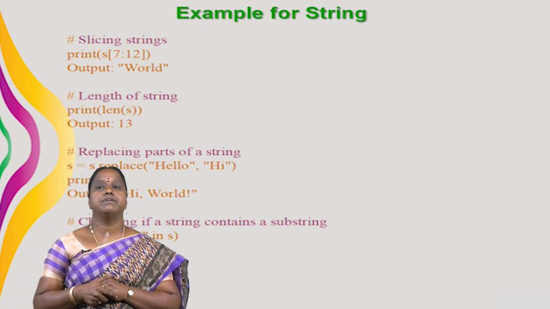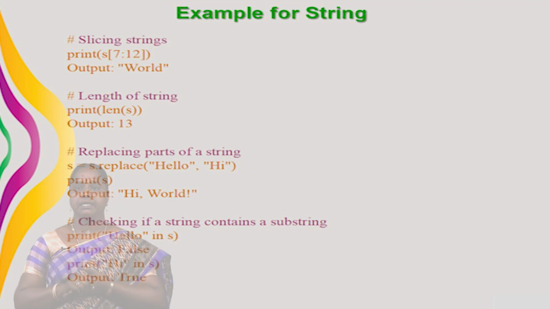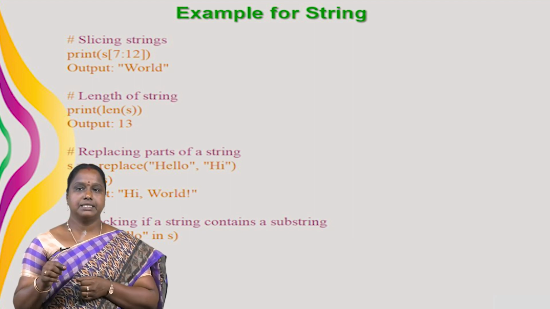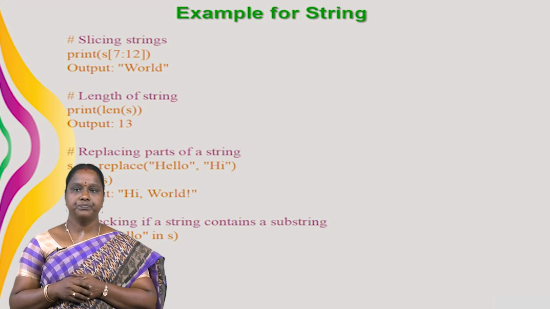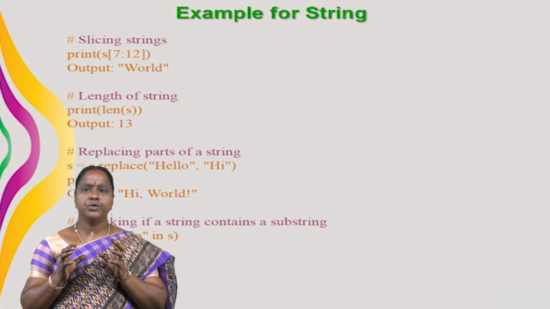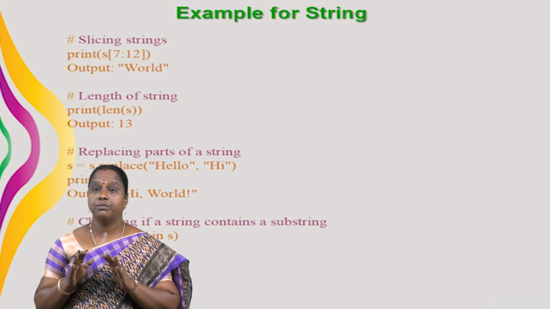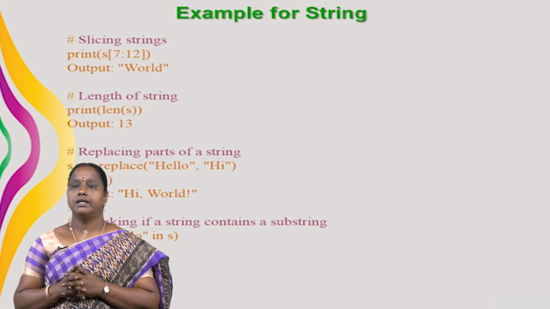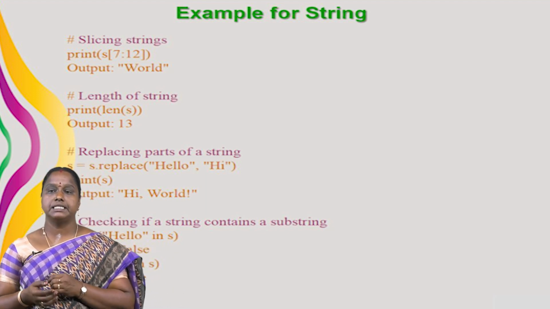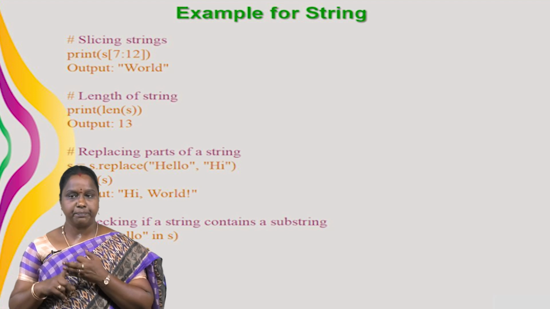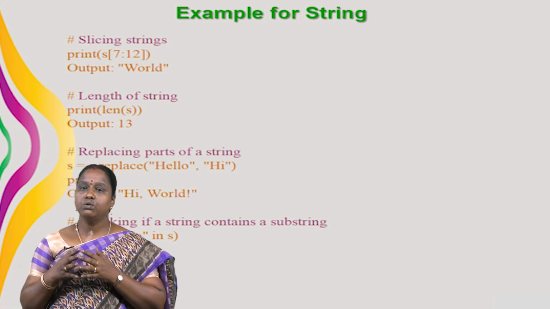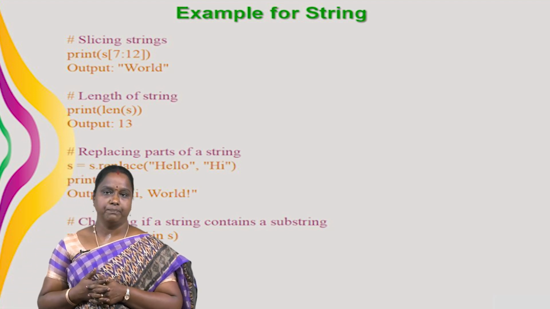Next one is checking if a string contains a substring. Next, print hello in S. Output will be false. Print hi in S. Output will be true. So these are just a few of the operations that can be performed on strings in Python. There are many other string operations such as the upper method, lower method, split method, etc. that you can use to manipulate strings in your code.